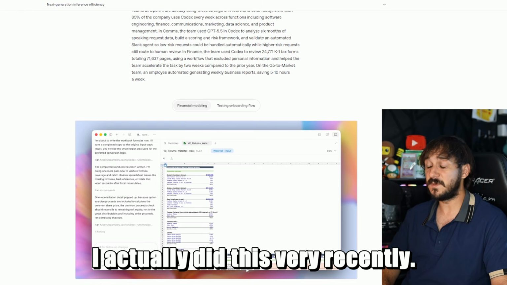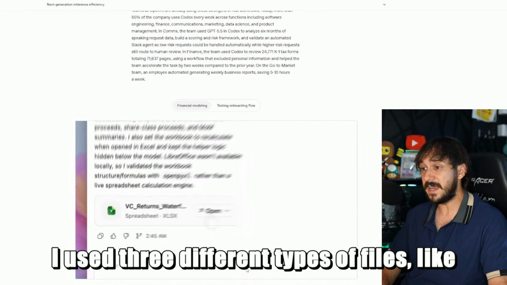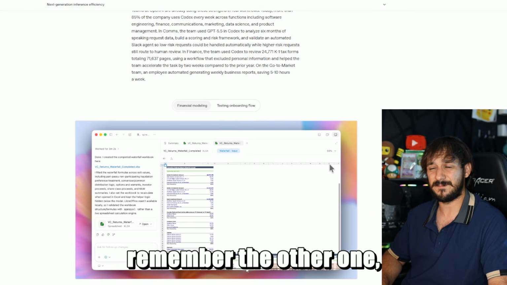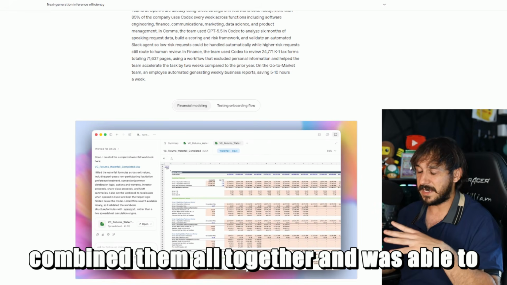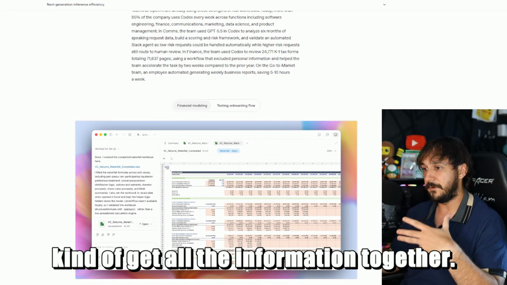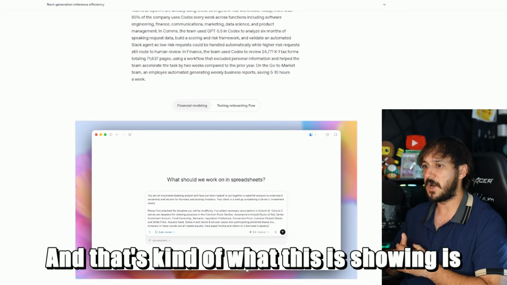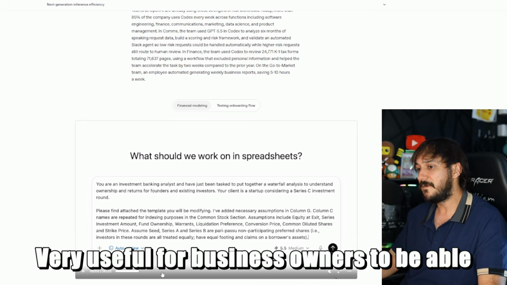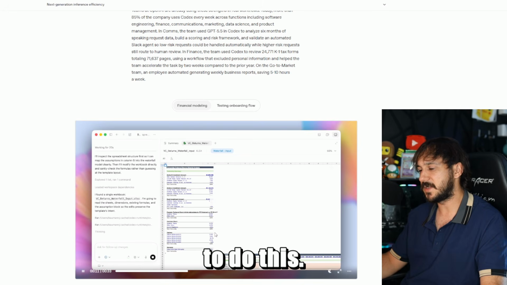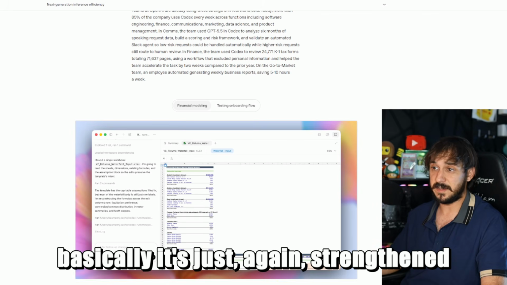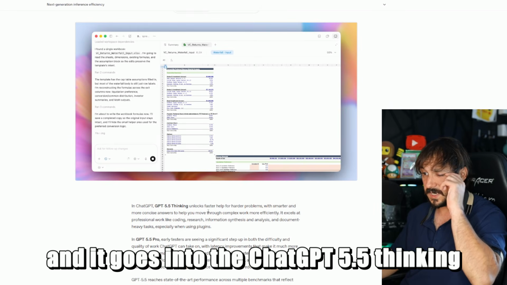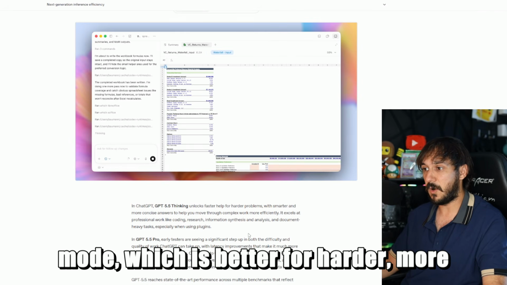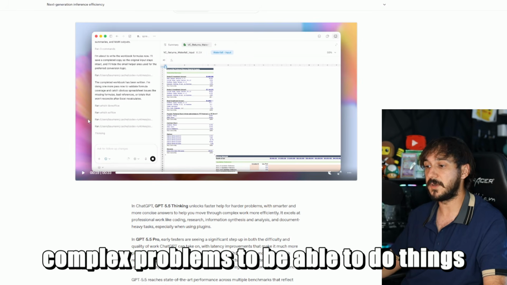I actually did this very recently. I used 3 different types of files, like a PDF, an XLSX, and I don't even remember the other one. Combined them all together and was able to get all the information together. And that's what this is showing, is it actually made that file from the prompt, from connecting the sheets. Very useful for business owners. You could do this before, but basically it's just strengthened, and it goes into the ChatGPT 5.5 thinking mode, which is better for harder, more complex problems like this.